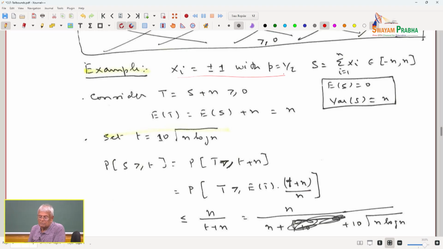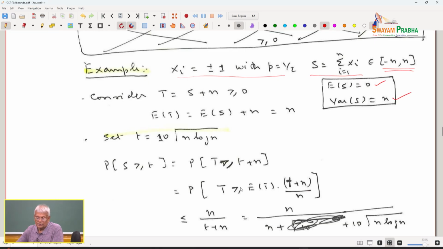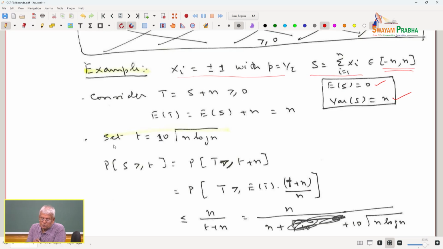Let xi be equal to plus or minus 1 with probability half-half. S is again the sum of xi. S now belongs to the interval minus n to plus n. Expected value of S is 0, variance of S is n. These are all standard things that come from basic probability theory. I would like you to verify. Now, T is equal to S plus n. If T is equal to S plus n, you can readily see S belongs to minus n to plus n. So, if I add n to that, T is always positive. E of T is equal to E of S plus n. So, while the expected value of S is 0, the expected value of T is n.